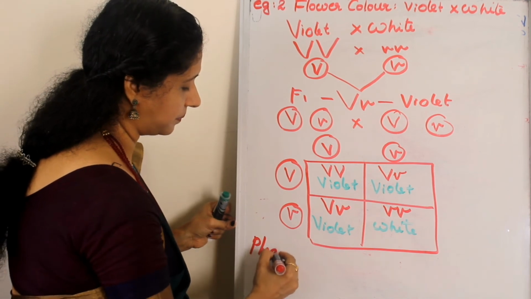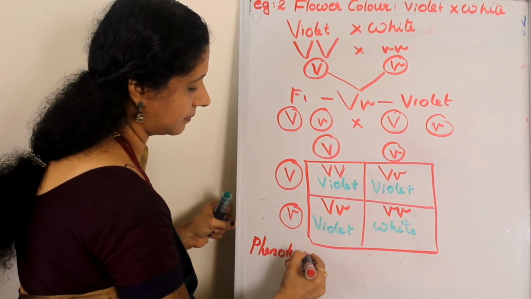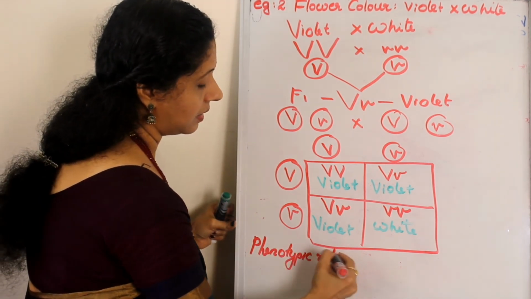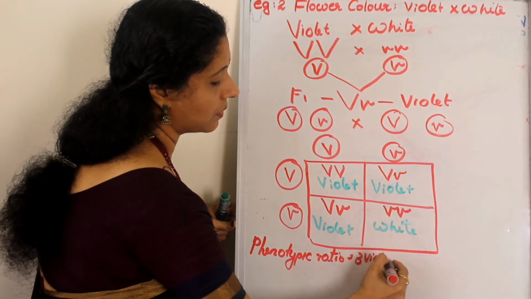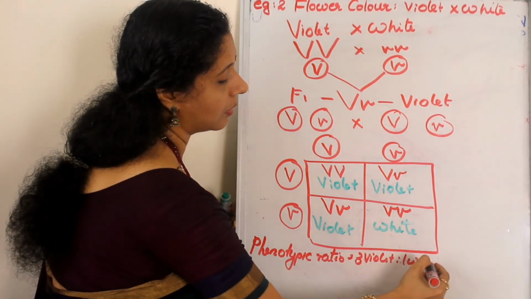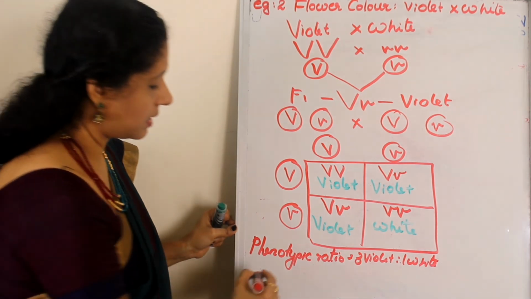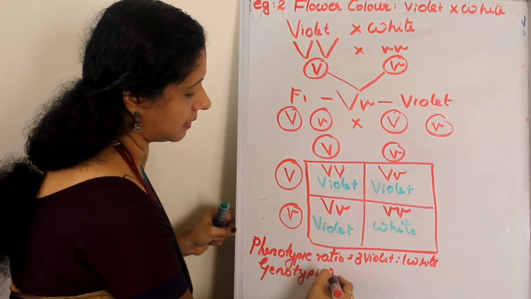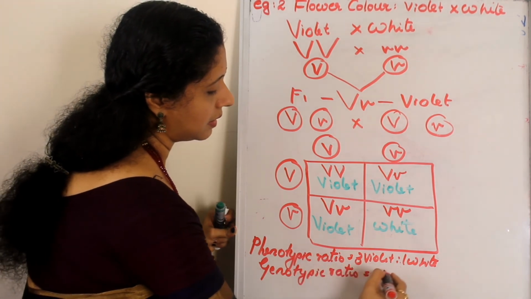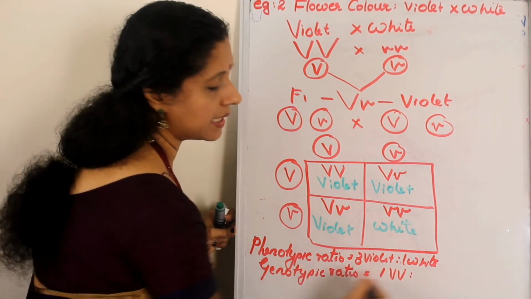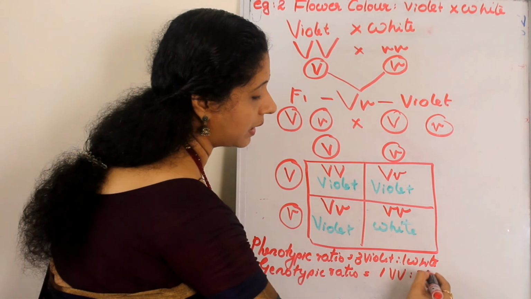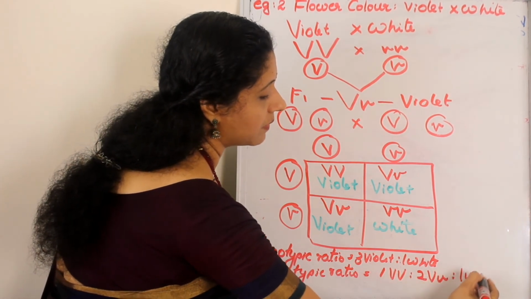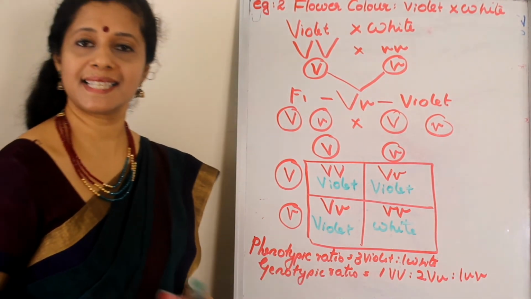Phenotypic ratio: 3 violet to 1 white. What is the genotypic ratio? 1 capital V capital V to 2 capital V small v to 1 small v small v. So we got the same result.